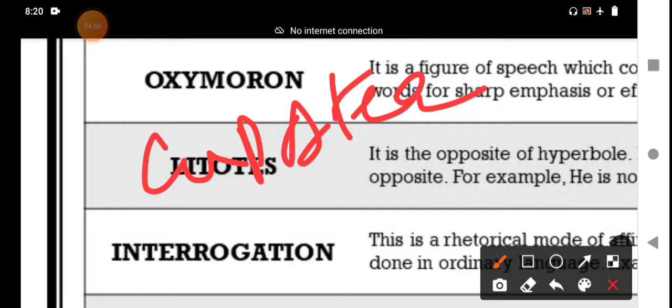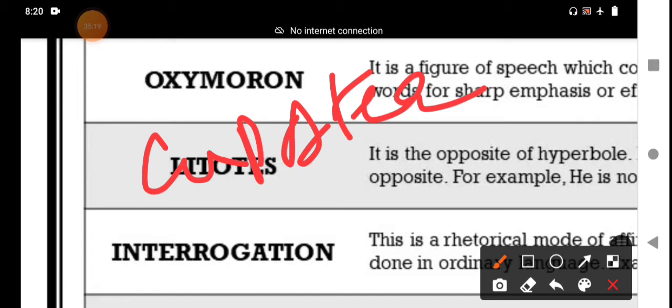Those friends don't have an ordinary relationship. That means, what is the opposite of ordinary? They are special. Their relationship is different. Their relationship is special, extraordinary. That is the meaning of the litotes statement.